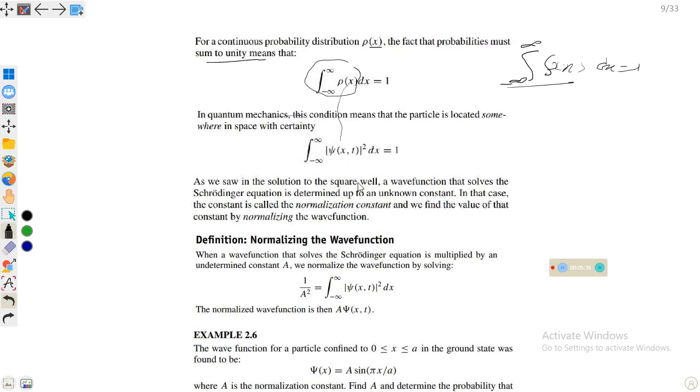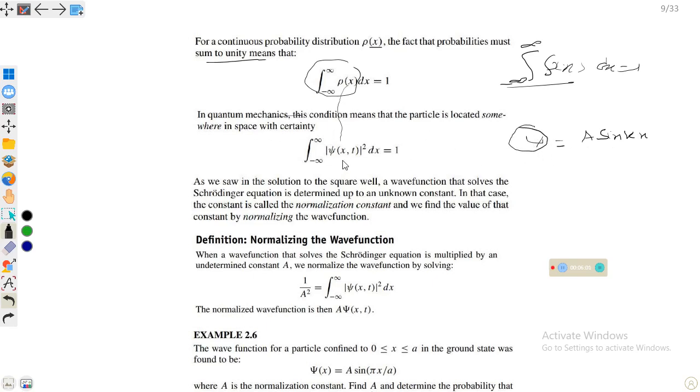Okay, so in solving the Schrodinger equation, we will need a wave function that solves the Schrodinger equation up to an unknown constant. So, finding the unknown constant, for example, if we have psi of x is equal to A sine kx, first we will apply this condition.